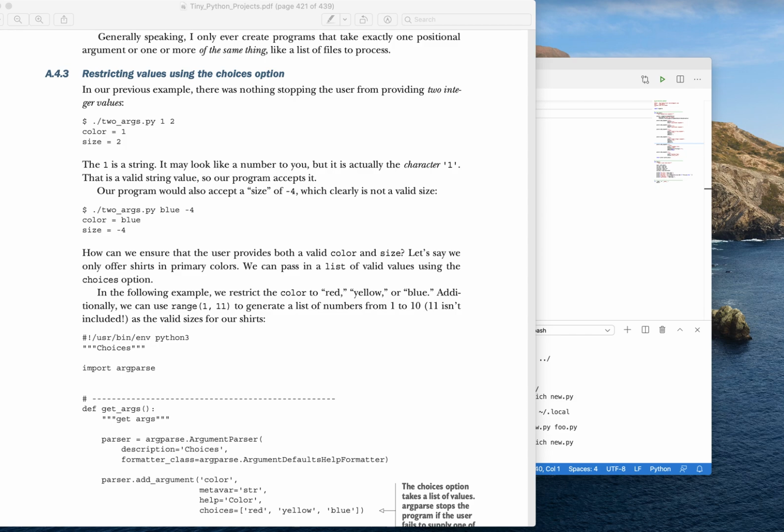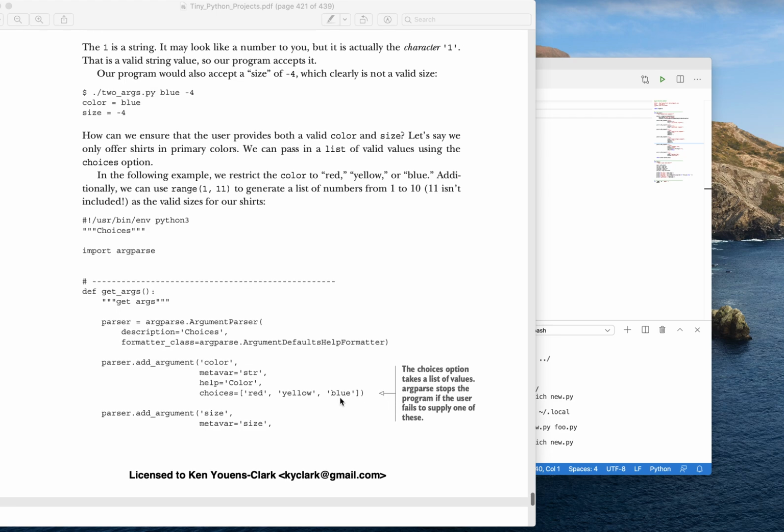So in the previous example of the size and the color, it would be nice to restrict maybe what the values could be. We certainly wouldn't accept chair as a color. We should probably restrict the choices of our colors to colors that we actually offer. So for instance, let's say we only offer red, yellow, and blue. We can actually define those as the choices in argparse. And so if the user gives anything that's not red, yellow, or blue, they're going to get an error message.